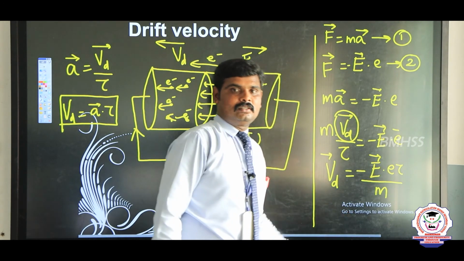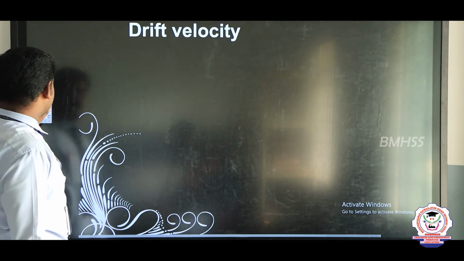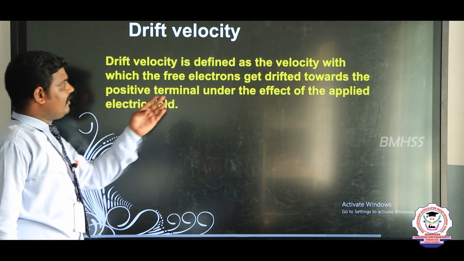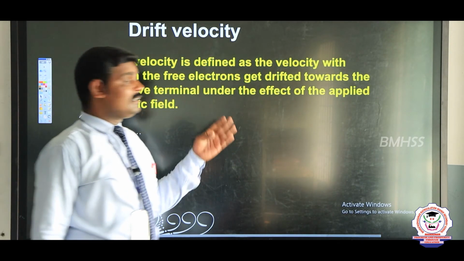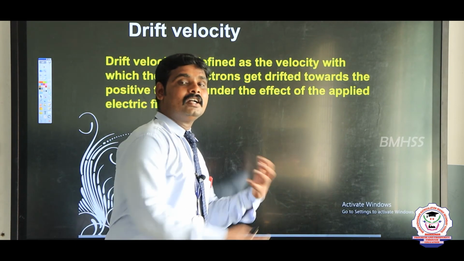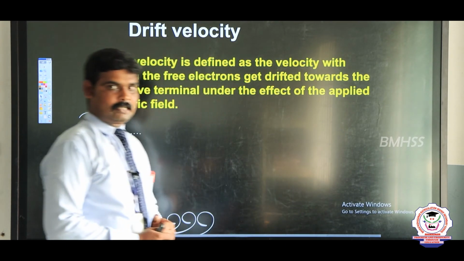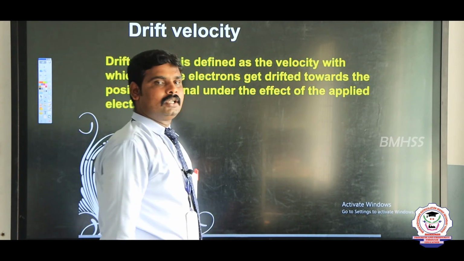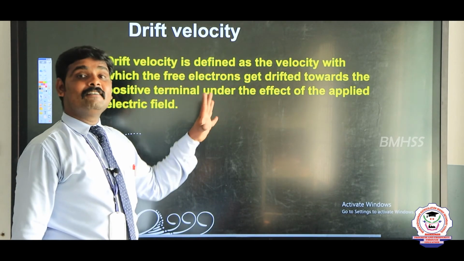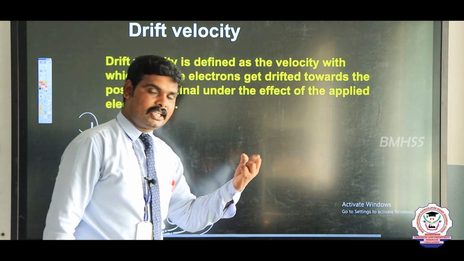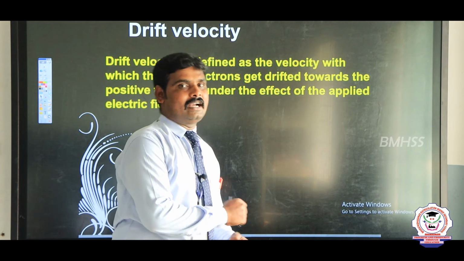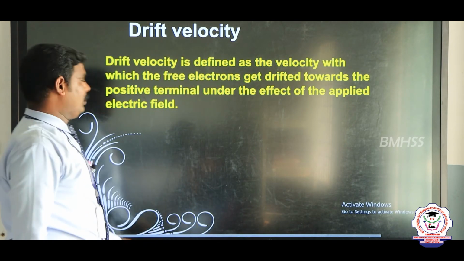Right? The definition of drift velocity: the drift velocity is defined as the velocity with which free electrons get drifted towards the positive terminal when I apply the external electric field. Okay, so drift velocity is nothing but the drifting of free electrons towards the positive terminal when I apply the external electric field.